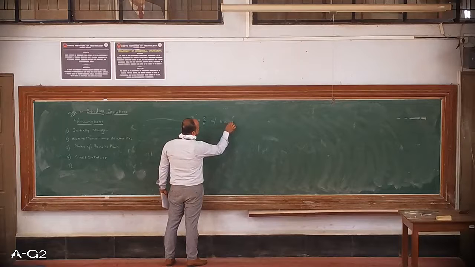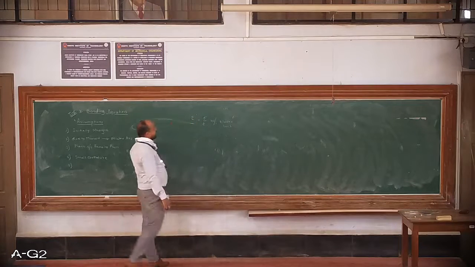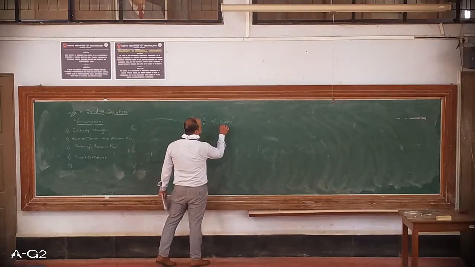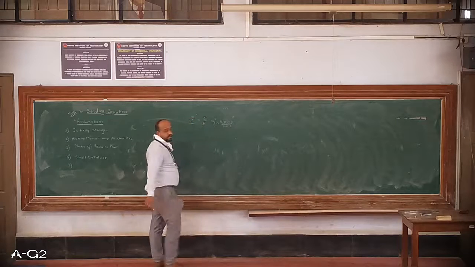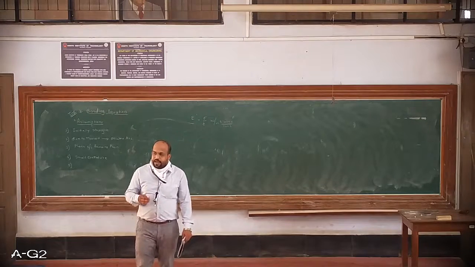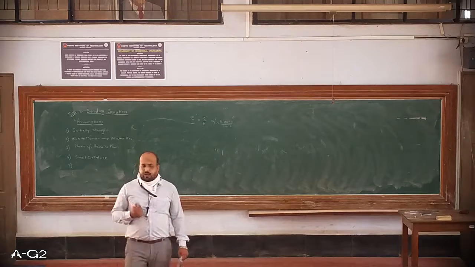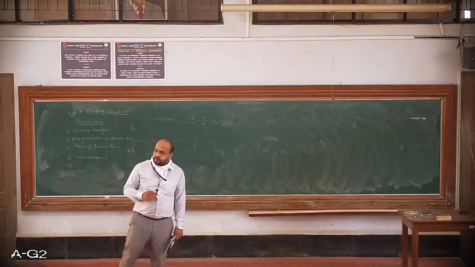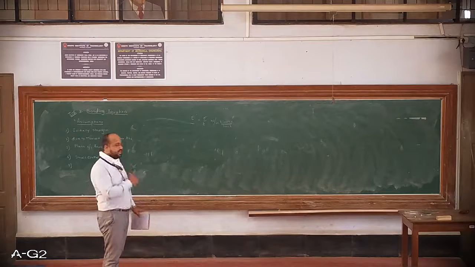I'm just revising it. What is elastic limit or elasticity? It is a property of the material by virtue of which, when load is applied, the body will deform, and if the load is removed, the body will regain its original shape and size. That is nothing but elasticity.